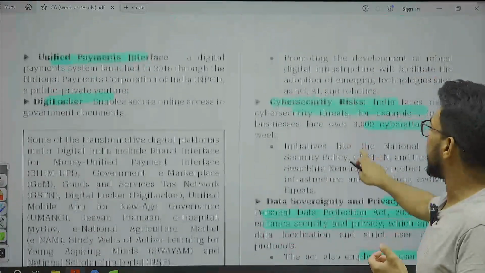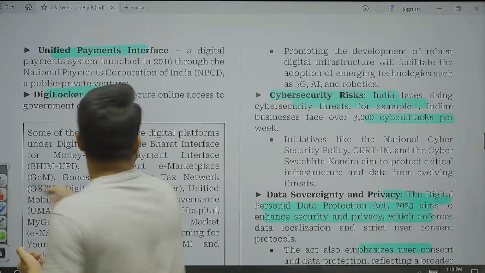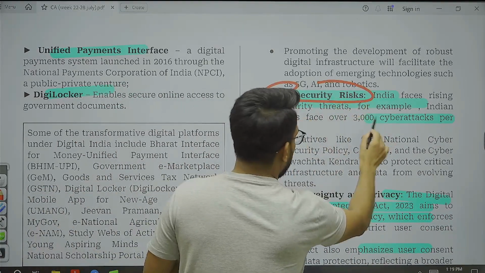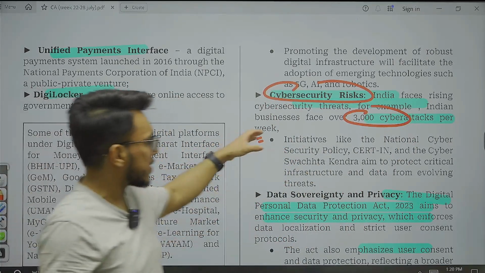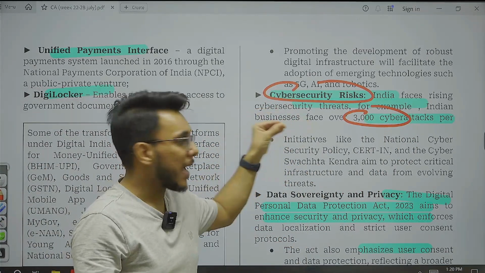The next issue that comes here is the cyber security risk. Every week, Indian businesses are facing 3,000 cyber attacks.